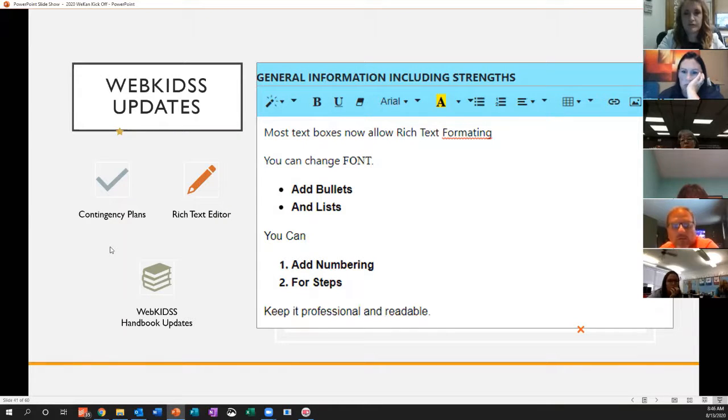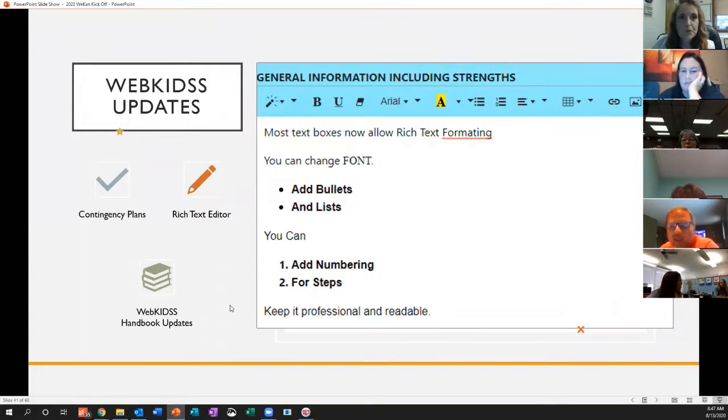So if your breakout session isn't until the late afternoon and you want to get started, in the folder that was sent in the email, under contingency plans, there's some guidance in there. If you want to get started or look at it before you meet with your breakout session, you certainly can do that. The guidance in there is exactly the same as what we'll talk about this afternoon or this morning, depending on your group.